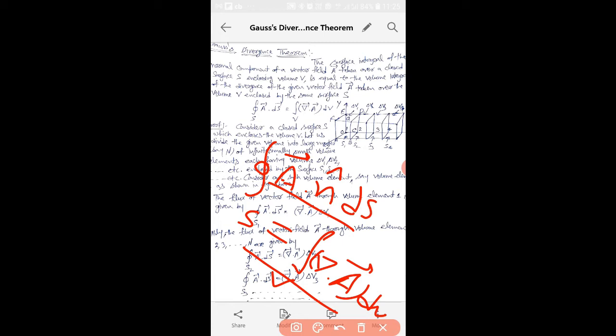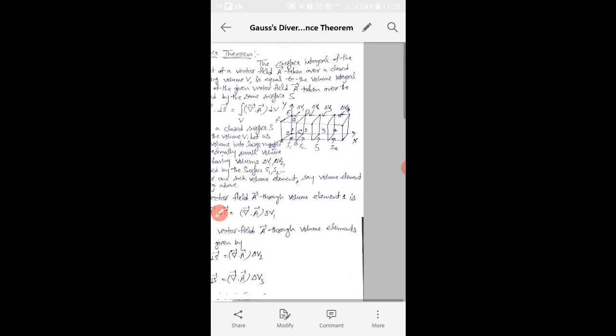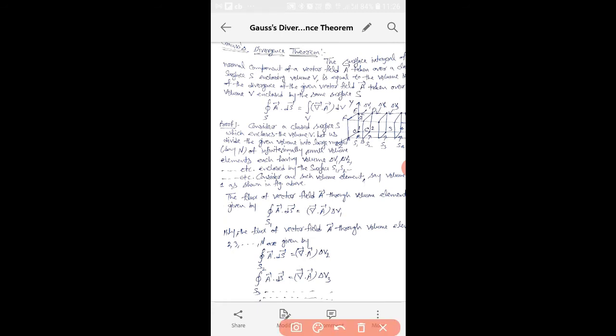And again I am repeating, this is the surface integral of the normal component of a vector field A taken over a closed surface S and closing the volume V. This term will be equal to the volume integral of the divergence of the given vector field A, same vector, over the volume V enclosed by the same surface S. So this is how mathematically we write Gauss divergence theorem. We can prove this theorem as well.